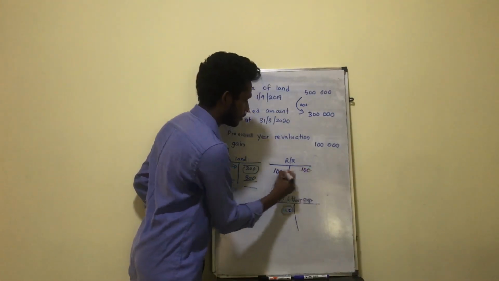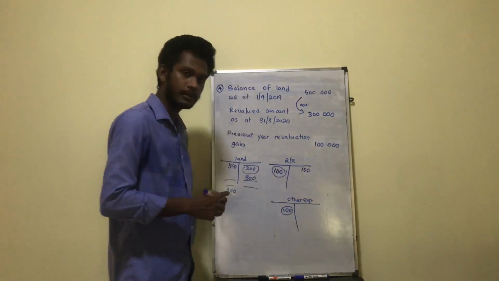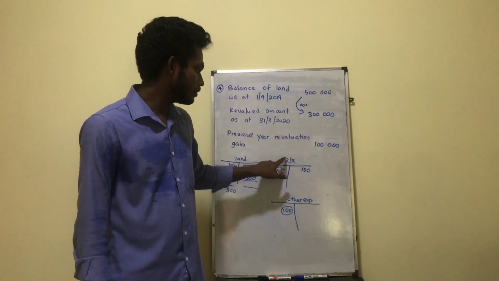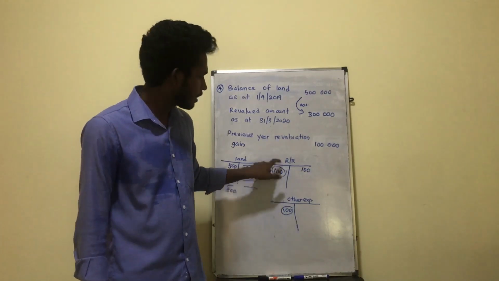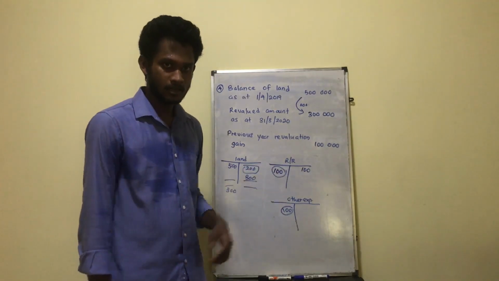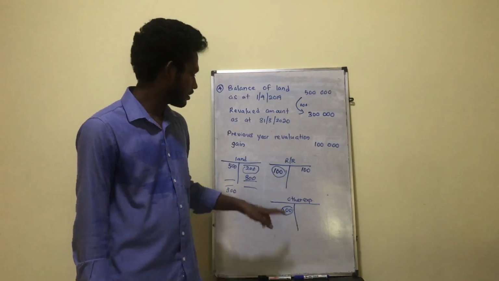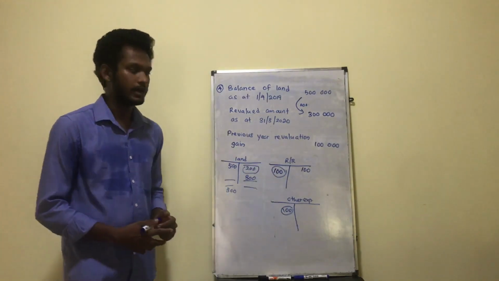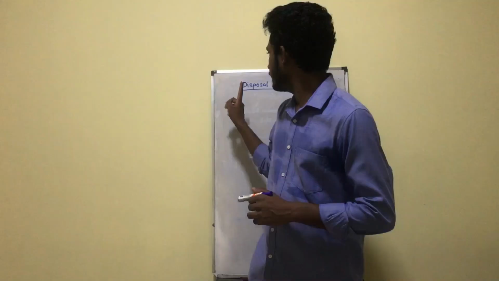So this is how you have to account for it, right? The land account credit 200,000, revaluation reserve account debit 100,000 and other expenses debit as revaluation loss 100,000. So there are also three parts for the double entry. Okay, so that's all about the revaluation part and the subsequent recognition of property, plant and equipment.